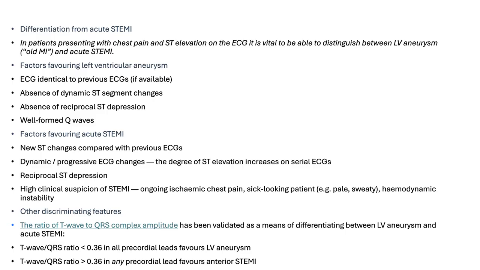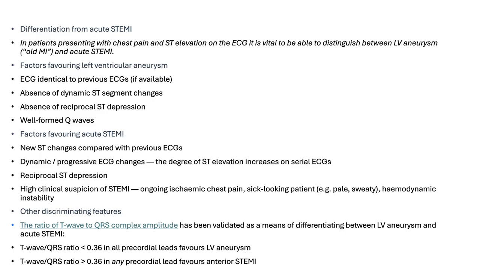If not, we can check the patient. For example, if the patient is looking sick, pale, sweaty, hemodynamic instability is present, presence of ischemic chest pain, of course we will have a high clinical suspicion of STEMI. We can look for the absence of dynamic ST wave changes or the presence of dynamic and progressive ECG changes. So if there are progressive ECG changes, of course this favors an acute STEMI